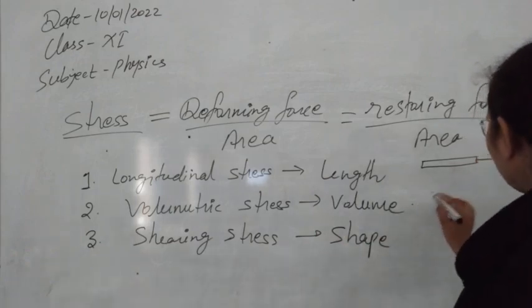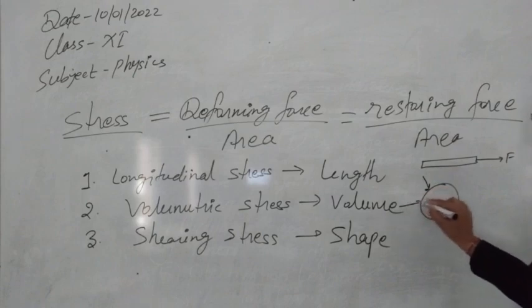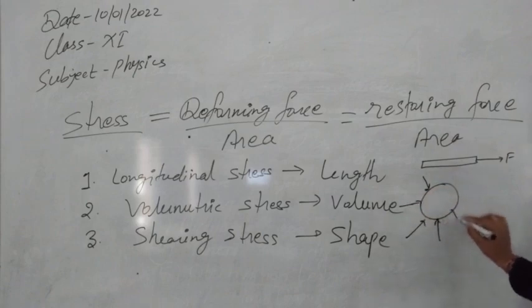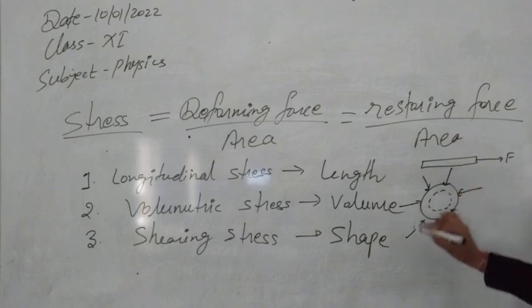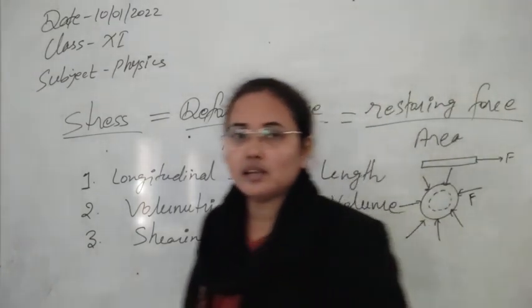Now the second one, here suppose you have any spherical ball or any such bodies, and the deforming force is applied from all possible directions, then that time its volume will start to change now. So this kind of force that is used to apply to change the volume, that is known as now volumetric stress.